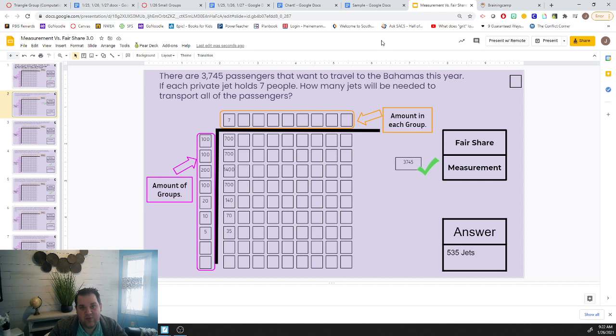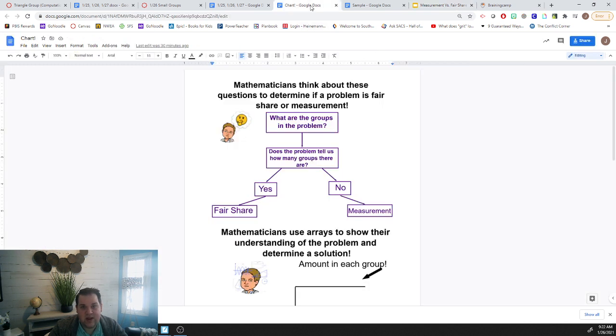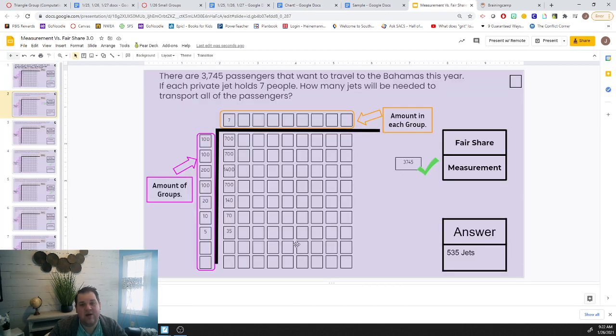So as we work through problems, we want to be thinking about this chart to help us decide if it's fair share or measurement. Once we do that, we can set up our array and find the answer to our problem. As we work in small group, we will practice this even more together. Congratulations on finishing small group. Now that you're done, you can go down to the bottom and click the next button to move to reflection.